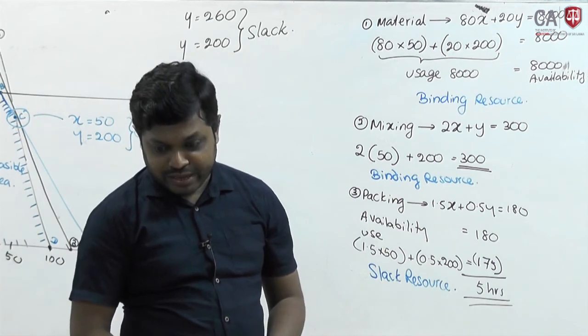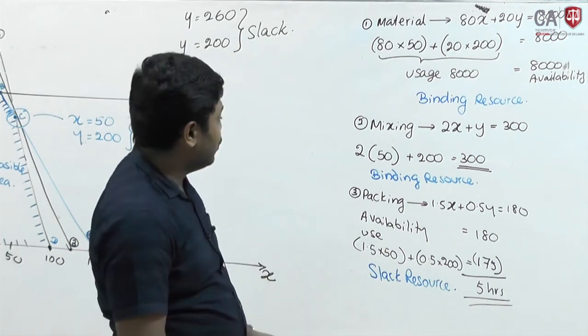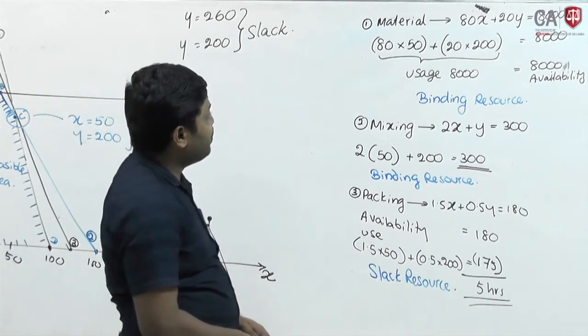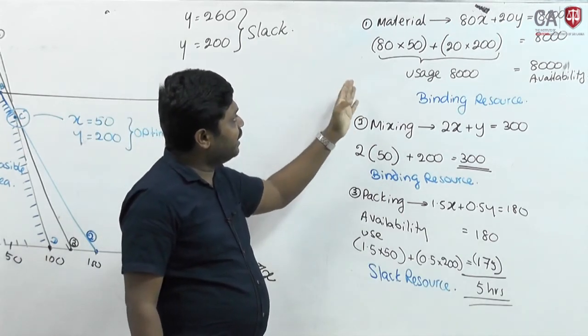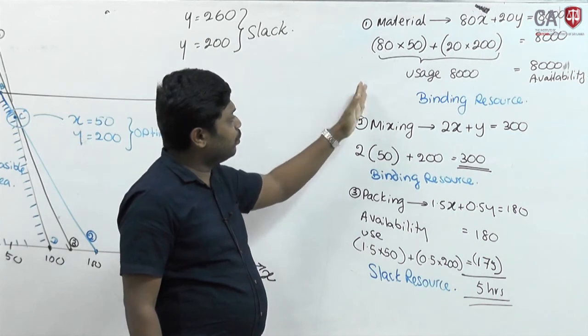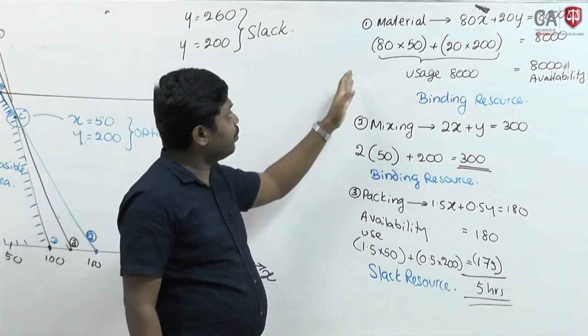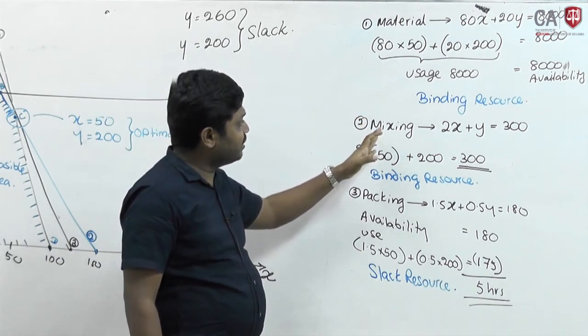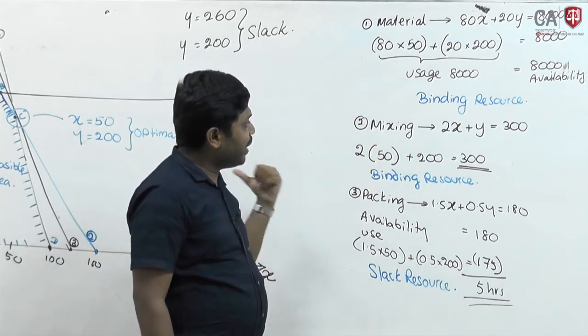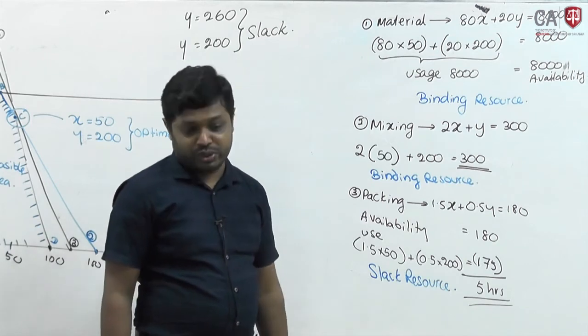Okay, assess the slack quantities and shadow prices for binding resources. Now, shadow prices of binding resources mean if you increase 1 unit of material and 1 unit of mixing time, what will be the impact to the output?